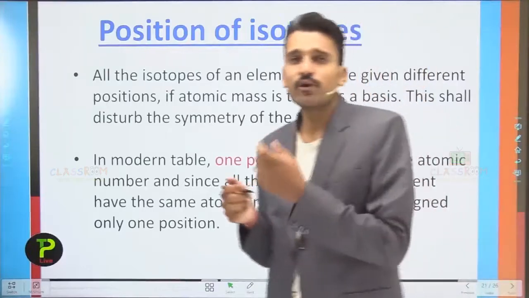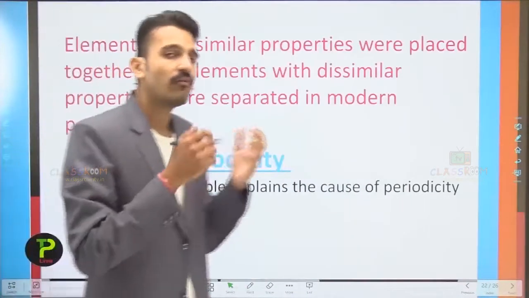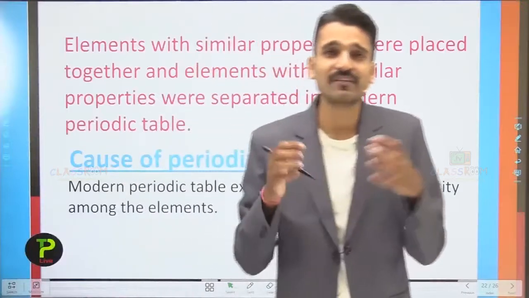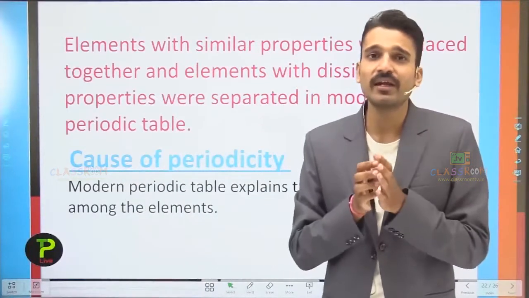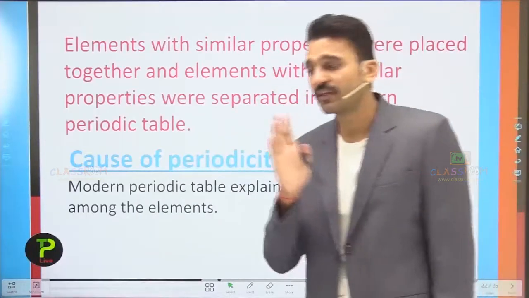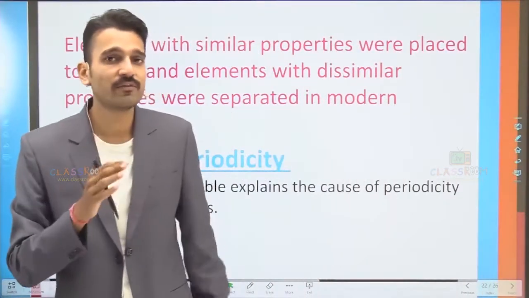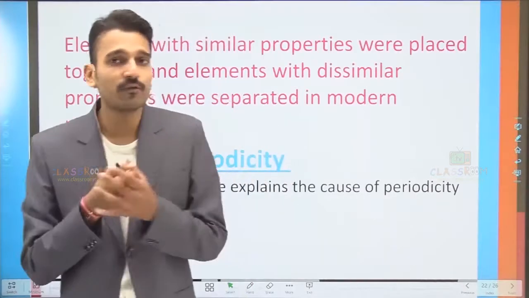So the demerit of Mendeleev is solved here. And moving to another, what did Mendeleev do? Mendeleev placed some dissimilar atoms together while separating similar atoms. In the modern periodic table, elements with similar properties are placed together, while elements with dissimilar properties are separated from each other.